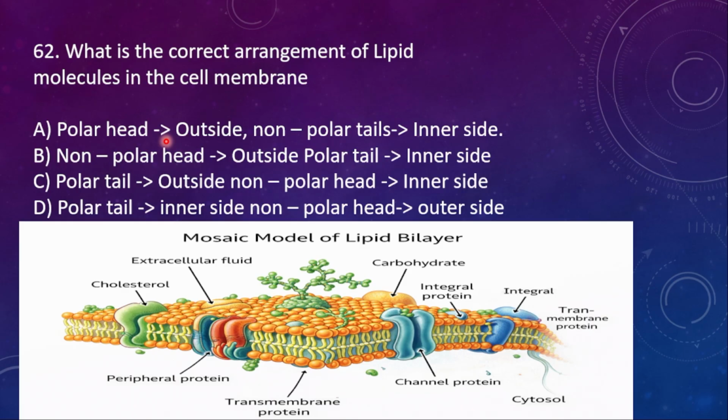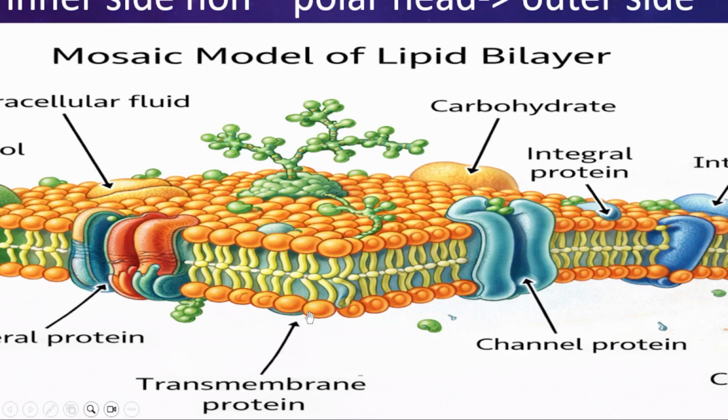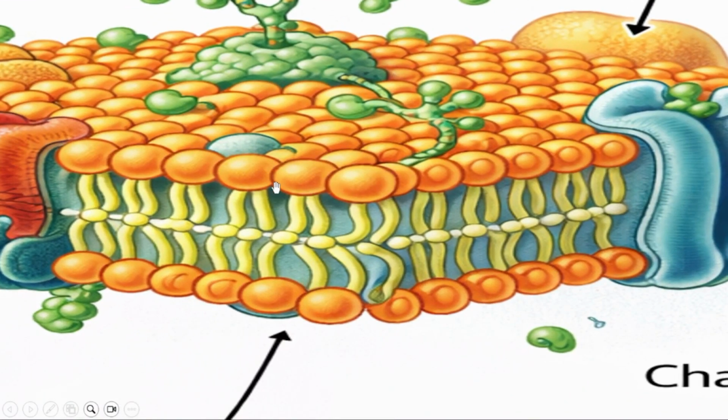See here, this is the fluid mosaic model where you can see the lipid bilayer. This is the lipid bilayer where the polar head is outside and then the tail. This is the non-polar tails which are inside. Okay, now this is the polar head and then this one is the tail, with the polar head outside. This is also a polar head, this is also polar.